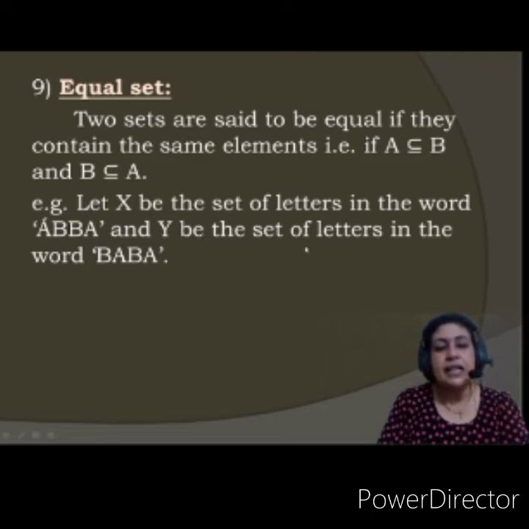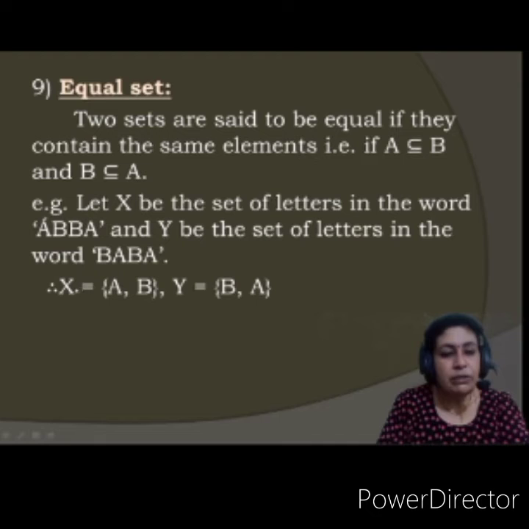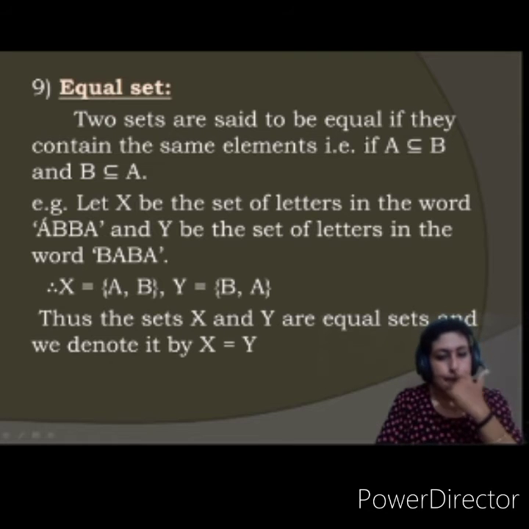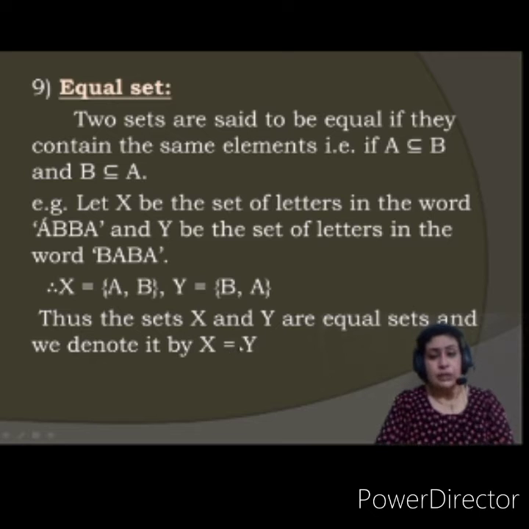And Y is the set of letters in the word BABA. So what will it be? ba or ab, whatever. So only 2 letters. Letters are not repeated, so written only once. They have the same elements, so they are called equal sets and are denoted by X equals Y.